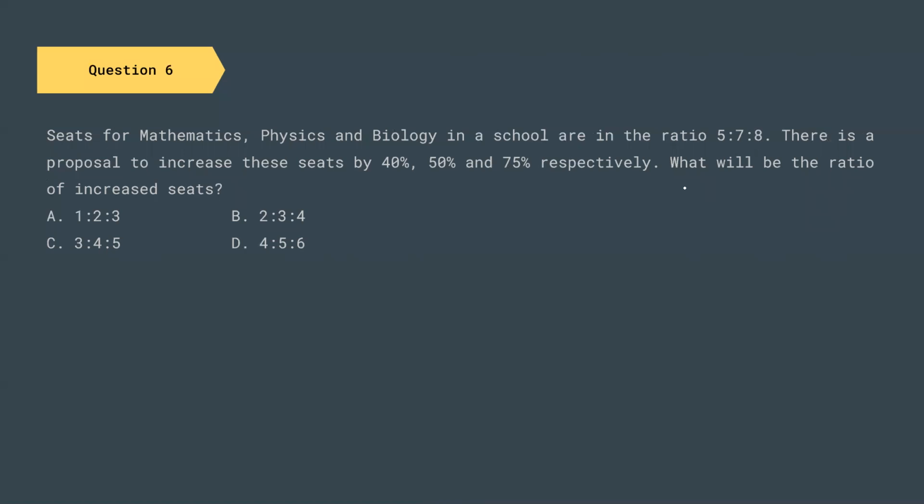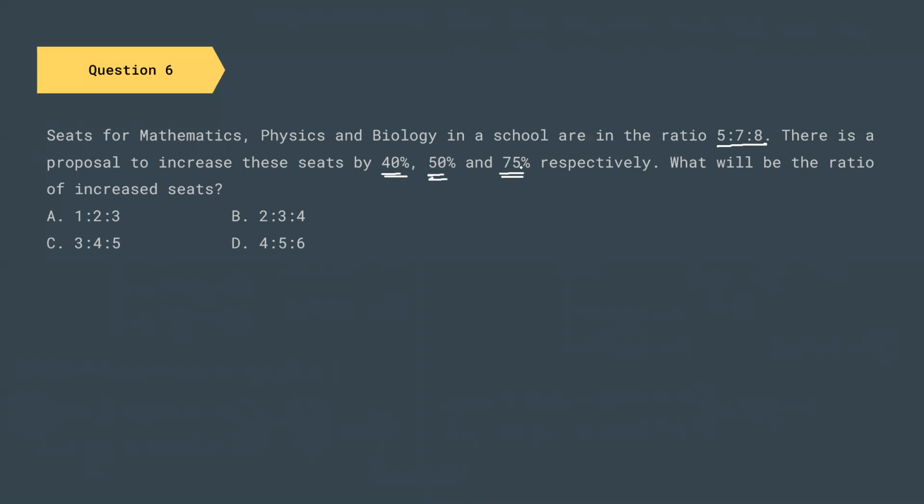Read the question properly first. First, we have to read the question properly, frame whatever that we know, and then solve the question. So they're telling us that seats for mathematics, physics, biology in a school are in the ratio of 5 is to 7 is to 8, and there is a proposal to increase seats by 40%, 50%, 75% respectively. What will be the ratio of the increased seats?